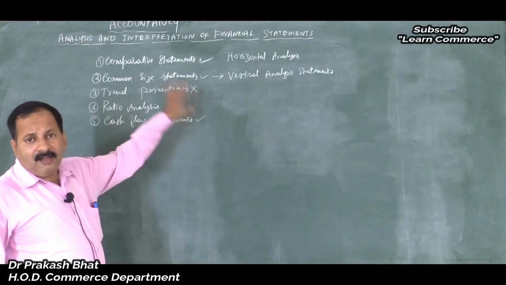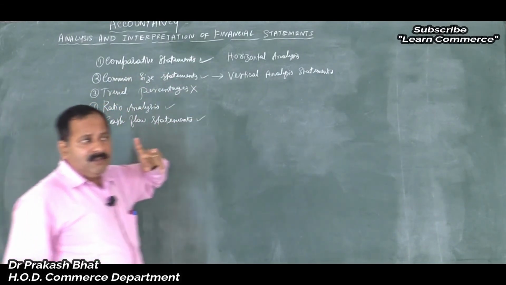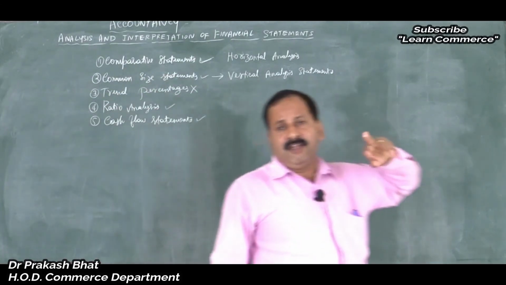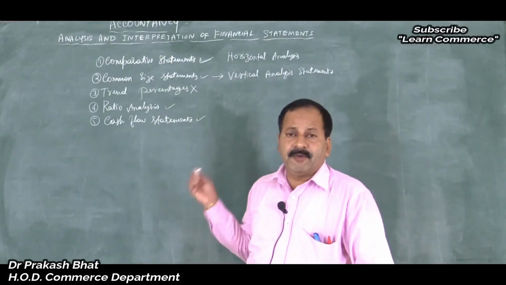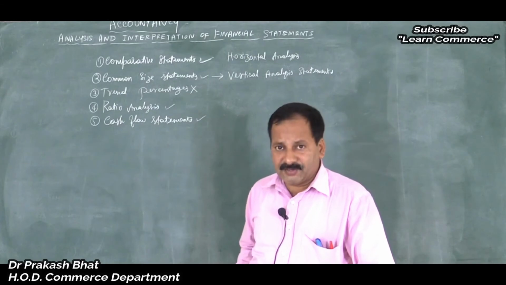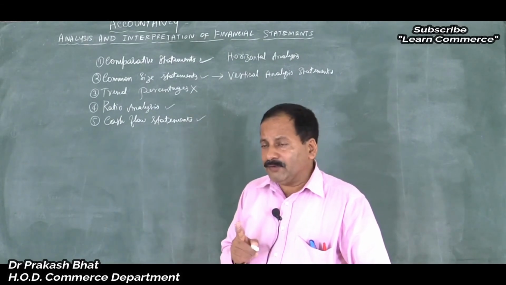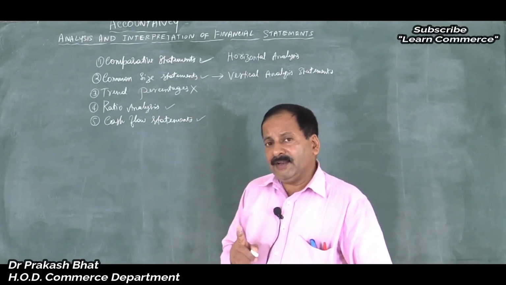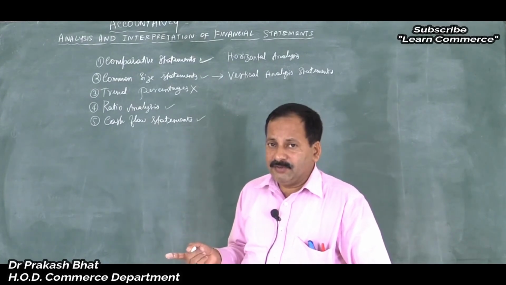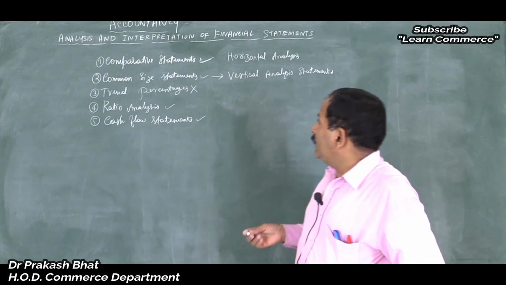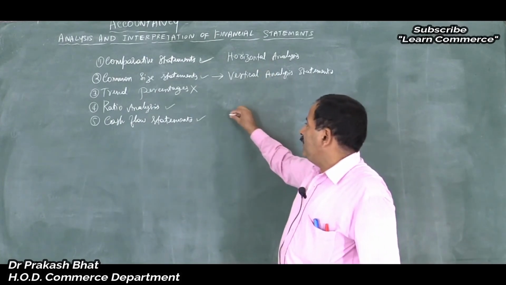Trust me, they will give you 2 years comparative statement, that is 2 years figures of either a statement of profit and loss or balance sheet. What you have to do in case of comparative statement is compare both the figures.